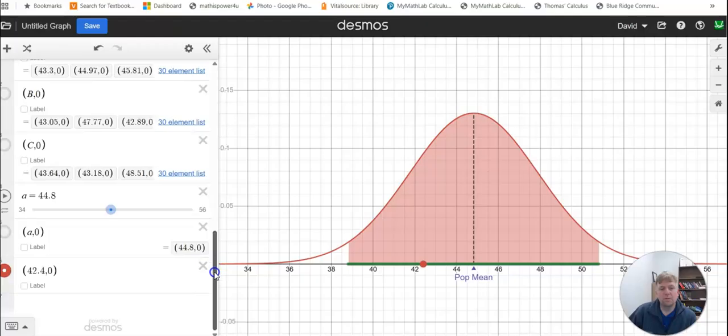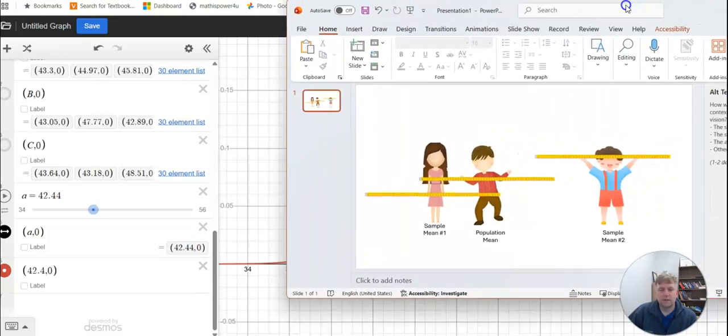Now, what I'm going to do is take the interval that contains 95% of the sample means, and move its center from the population mean to this sample mean, right? Because this sample mean is in the 95% interval, when I move the center of the interval to the sample mean, the population mean is in the interval, right?